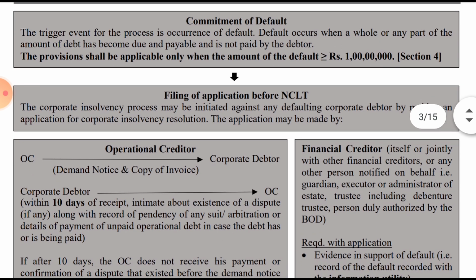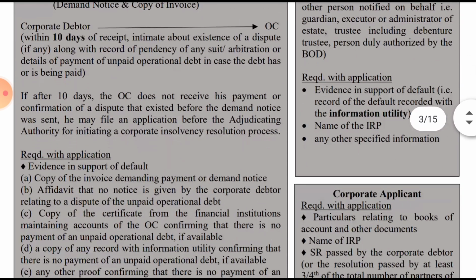Then filing. Once the default has occurred, an application will be filed before the NCLT. The corporate insolvency process may be initiated against any defaulting corporate debtor, by making an application for the purpose of insolvency resolution. The application may be made by three entities: the operational creditor, the financial creditor and the corporate applicant. There is a definition of corporate applicant that we will see.